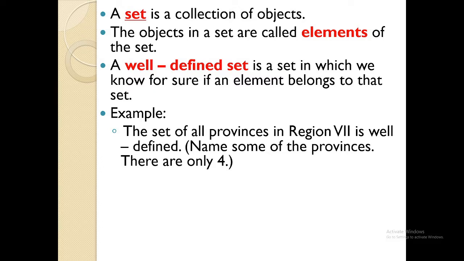Am I correct? Yes. So, there are only 4 provinces: Cebu, Bohol, Negros Oriental, and also Siquijor. So, those are the 4 provinces in Region 7. And it is well-defined. Why is it well-defined? Because we can enumerate them. We can name them.